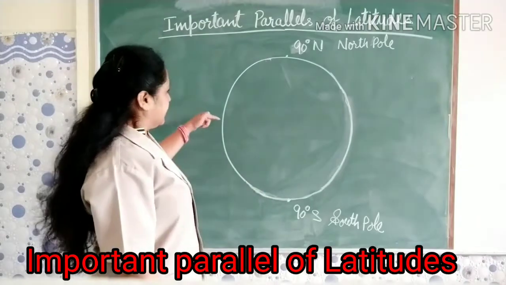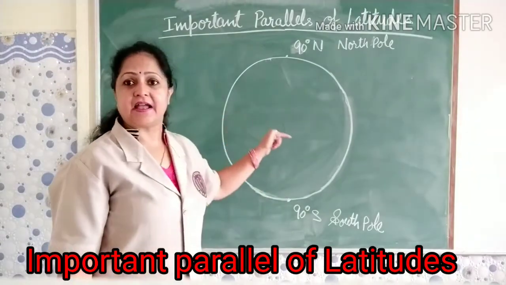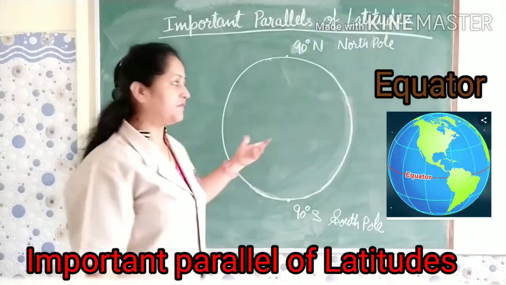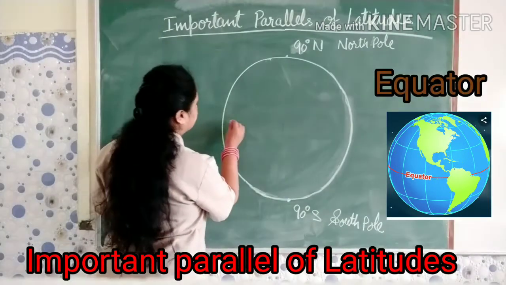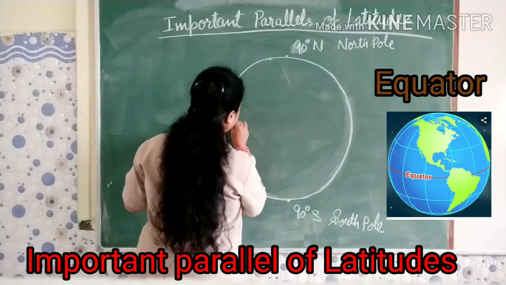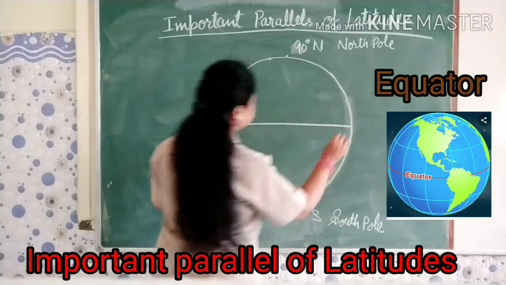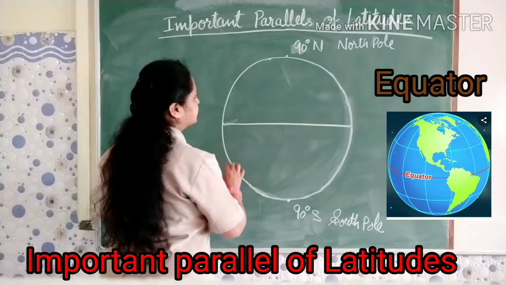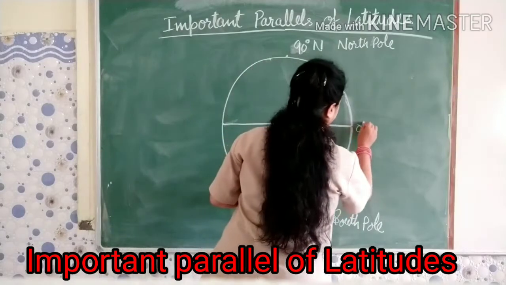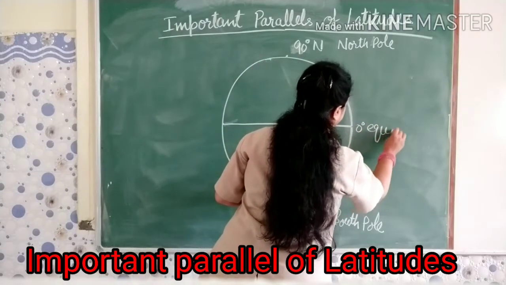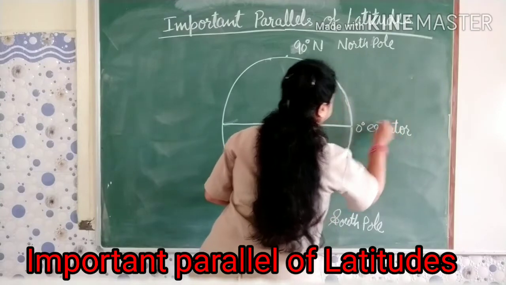After that, the equator is the line of reference of the parallels of latitude that divides the whole earth into 2 equal halves. This is our equator, and we consider this equator as 0 degree.